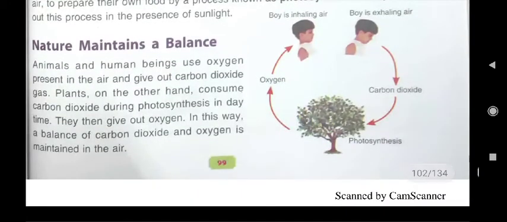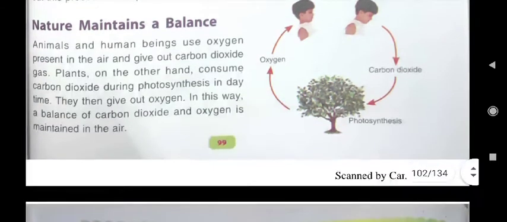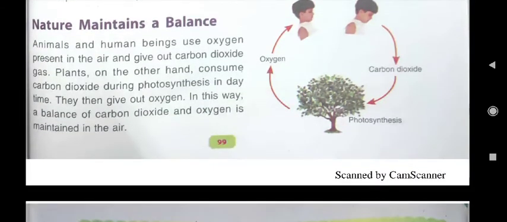Then in the atmosphere, nature maintains a balance. How does nature maintain balance? We inhale oxygen gas. That oxygen gas is provided to us by plants, and we exhale carbon dioxide gas, and that carbon dioxide gas is used by plants in the process of photosynthesis. You all must be knowing the process of photosynthesis, in which plants make their own food.